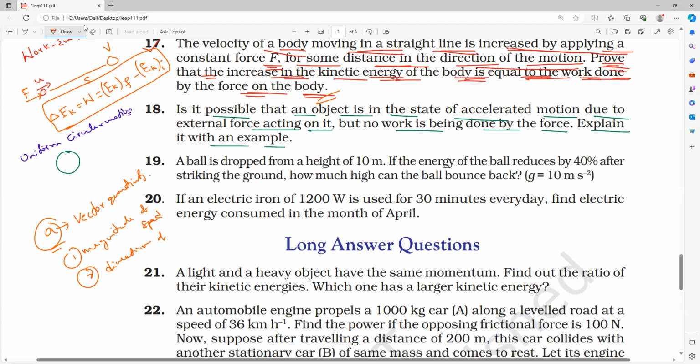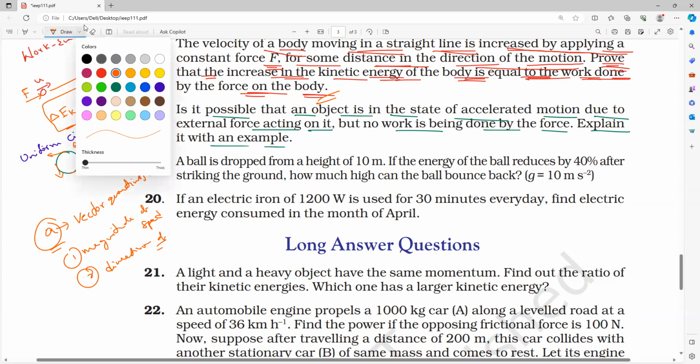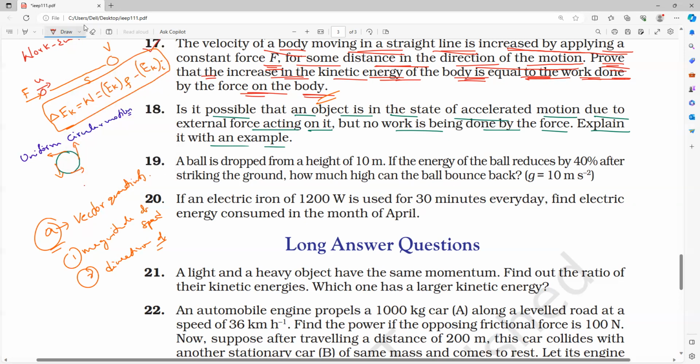So if it is in circular motion, at every point does the direction remain the same or keep changing? At every point it changes. So that's why we studied that uniform circular motion is an accelerated motion. Do you remember, everybody?